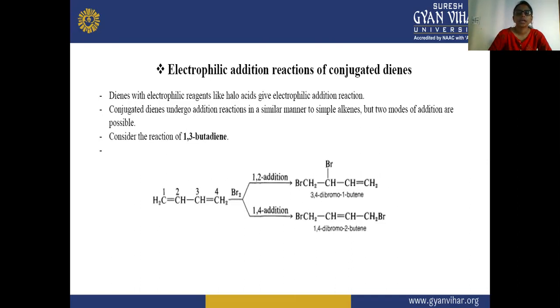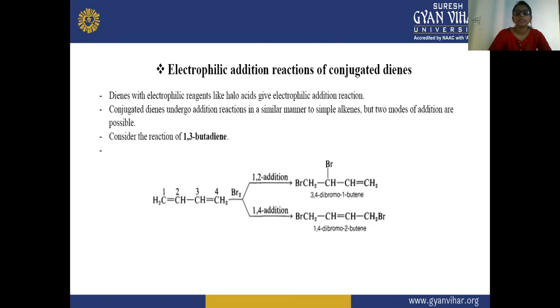The conjugated dienes undergo addition reactions in a similar manner to simple alkenes, but two modes of addition are possible. Here two types of reactions are possible: one is the 1,2 addition and the second is the 1,4 addition. Here we have taken the example of 1,3-butadiene, which is a conjugated diene.